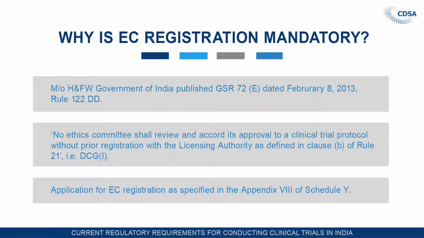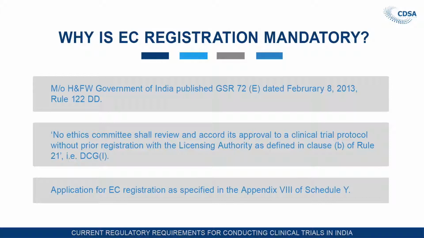We have seen this clause B of Rule 21, that is the central license approving authority. We call it the DCGI also, Drug Controller General of India. So this is very clear from this rule that no ethics committee shall review and accord its approval without registration. If there is a violation, then there may be a cancellation or suspension of the permission. So as per this rule, every ethics committee which is reviewing and approving the protocol for a clinical trial for regulatory purposes shall have to register first with the CDSCO.